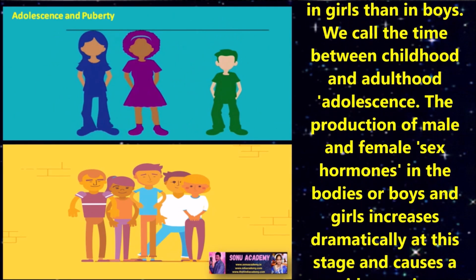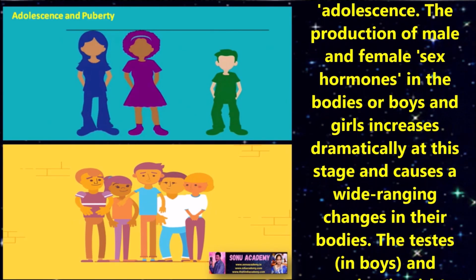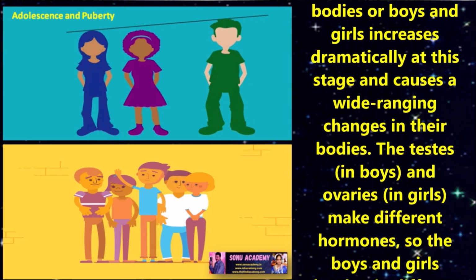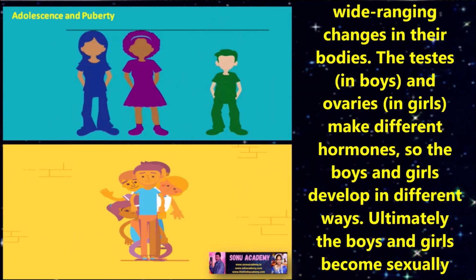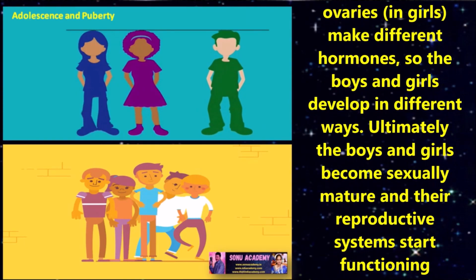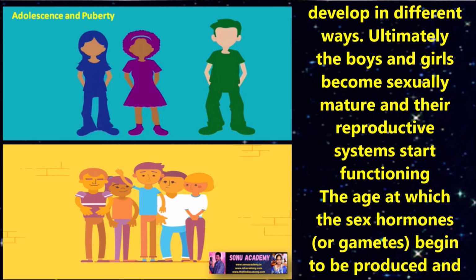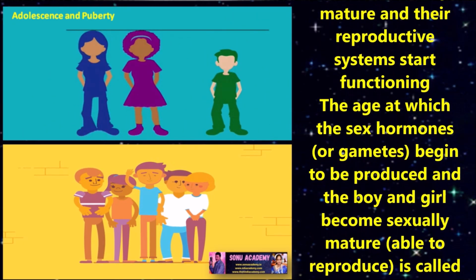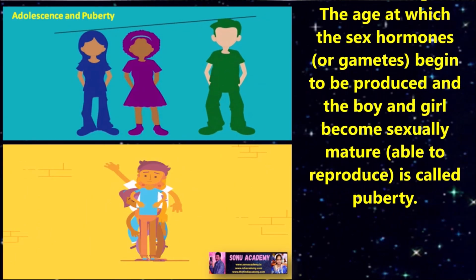We call this the time between childhood and adulthood, or adolescence. The production of male and female sex hormones in the bodies of boys and girls increases dramatically at this stage and causes wide-ranging changes in their bodies. The testes in boys and the ovaries in girls make different hormones, so the boy and the girl develop in different ways. Ultimately, the boys and girls become sexually mature and their reproductive system starts functioning.